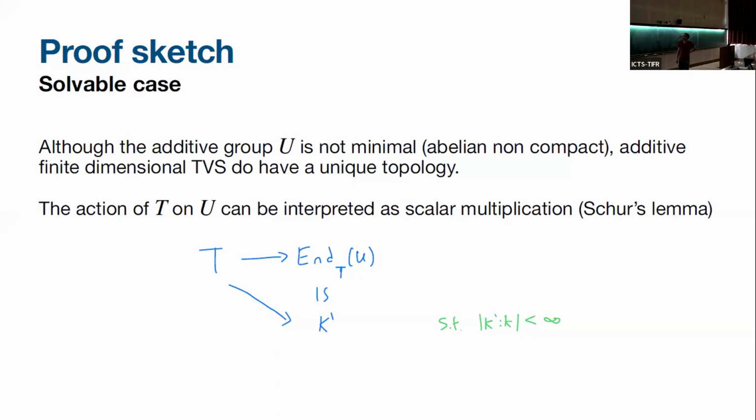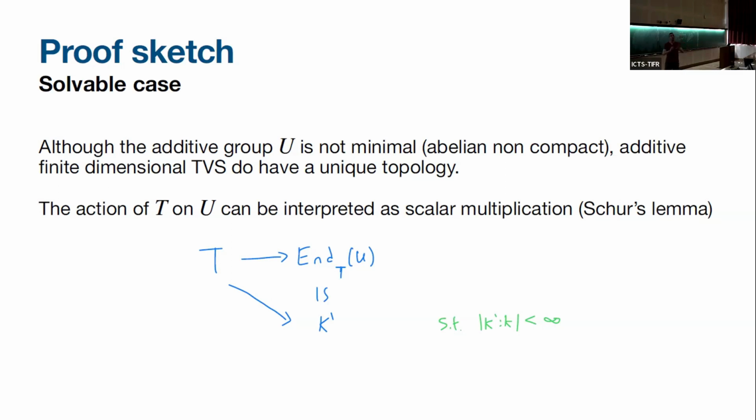So what do we do? We have T acting irreducibly on U. We use Schur's lemma, and we get that this map from T to the endomorphisms of U is actually interpreted as a scalar multiplication on U. In what sense? I didn't see. Okay. So why am I looking for scalar multiplication?